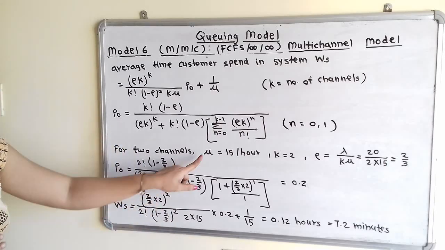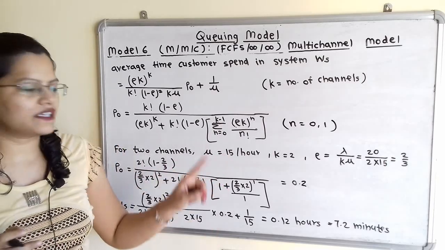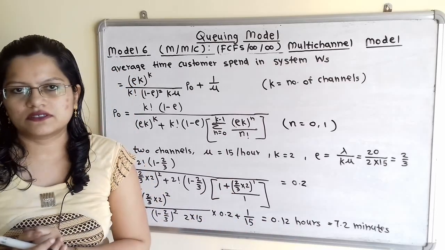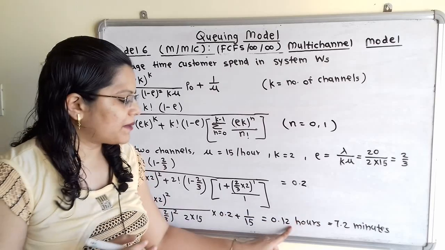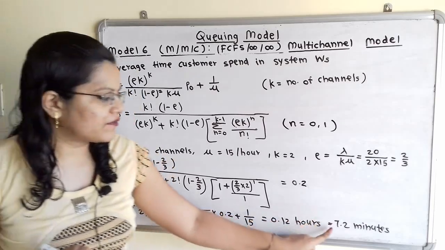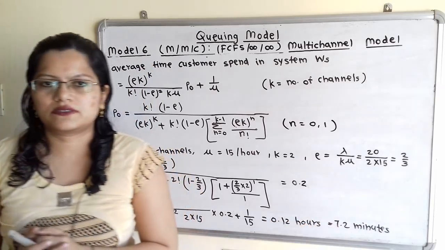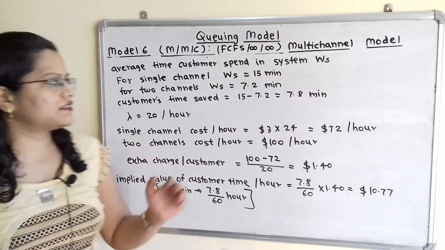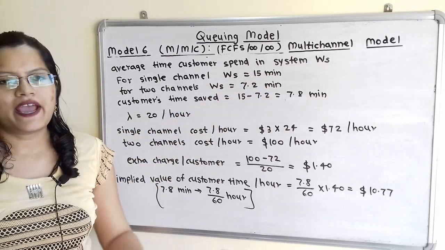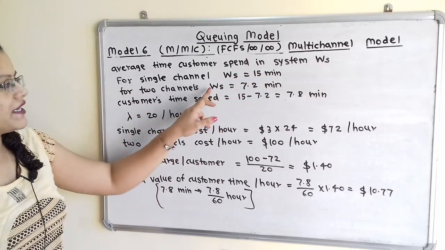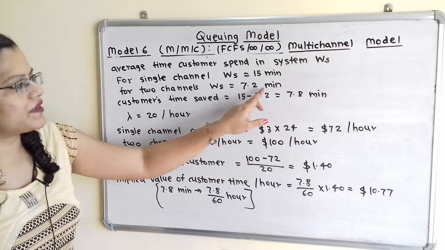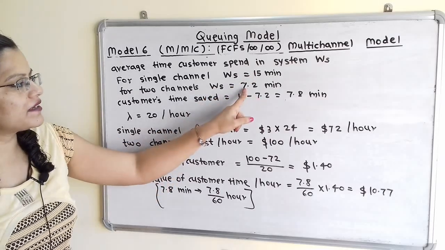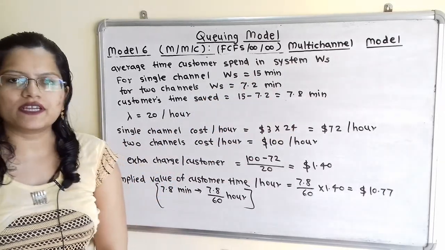Now if we observe here, service rate or arrival rate is mentioned in hours, so the unit is also in hours. Now we will convert it into minutes by multiplying with 60, that is equal to 7.2 minutes. For single channel, average time customer spends in system is 15 minutes. And for two channels we have calculated customer spends in system 7.2 minutes. So what is the customer's time saved? That is 15 minus 7.2, which is equal to 7.8 minutes.